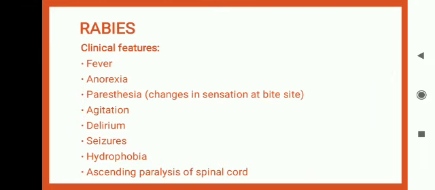Now we will talk about its clinical features. This virus causes fever, anorexia. These are some prodromal features. Okay, prodromal signs and symptoms. Paresthesia means there will be a change in sensation at the bite site, or it can show two sorts of symptoms after all this.